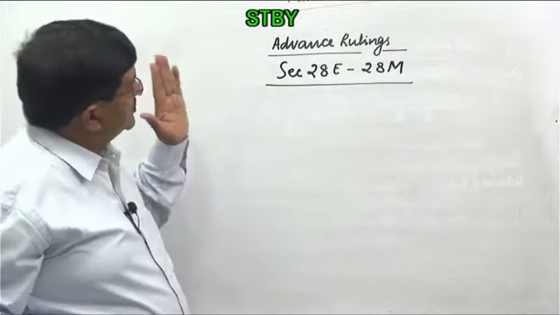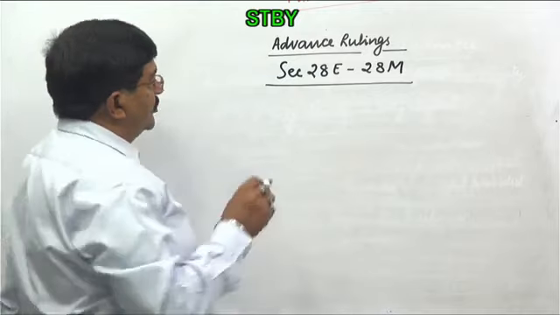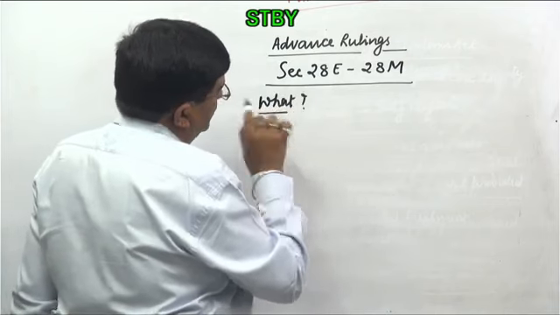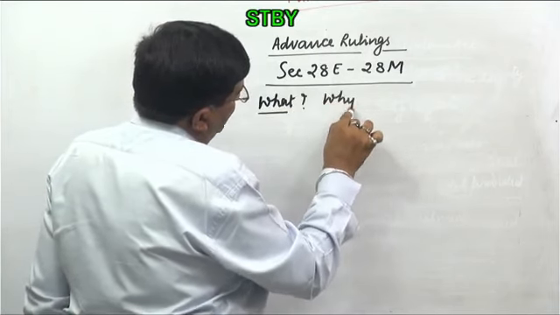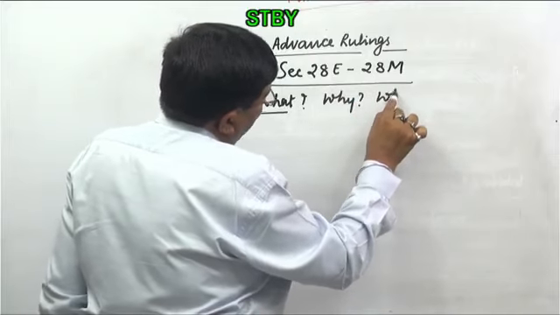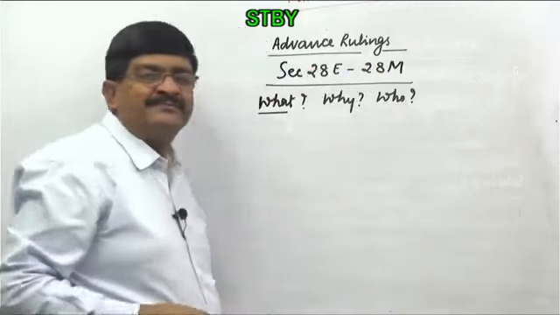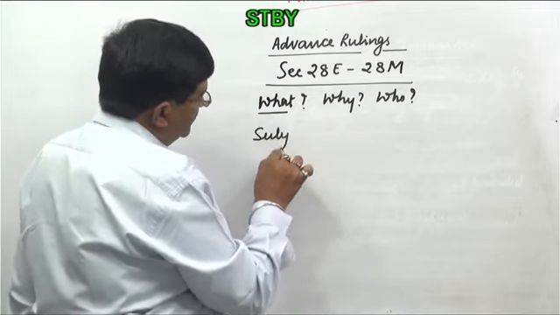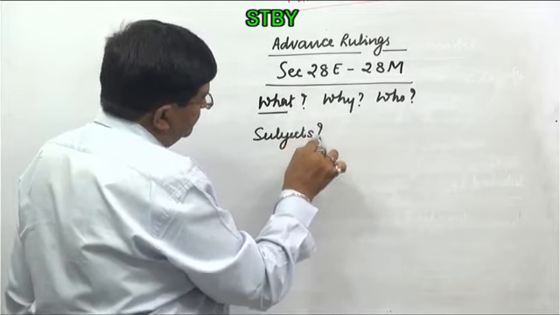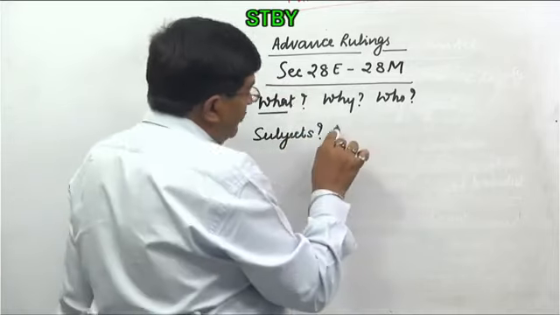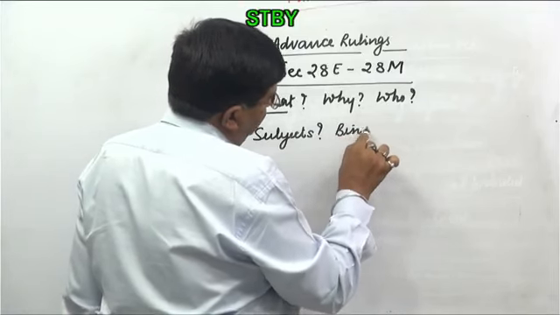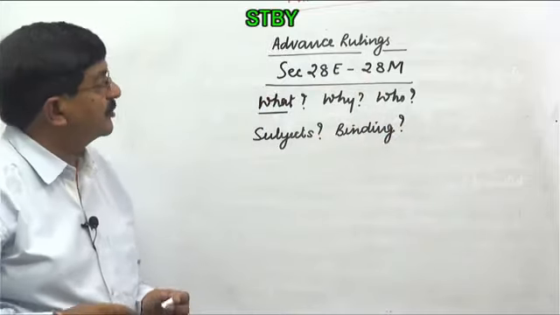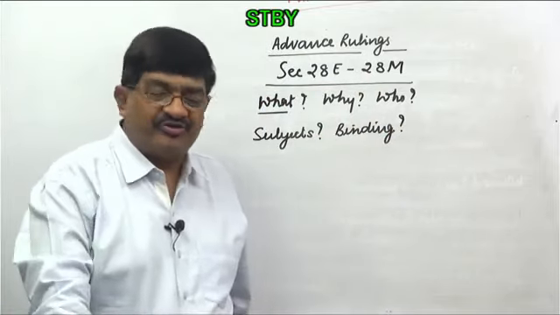So what we are going to see in this is what is the meaning of advance ruling, why somebody should apply for advance ruling, who can apply for advance ruling, on what subjects advance rulings can be obtained, what is the binding effect or validity. All these are the questions which we are going to understand in this lecture.